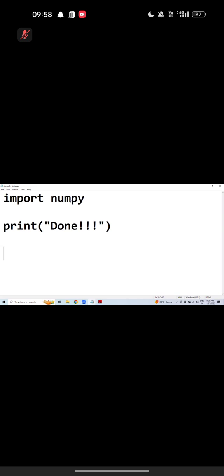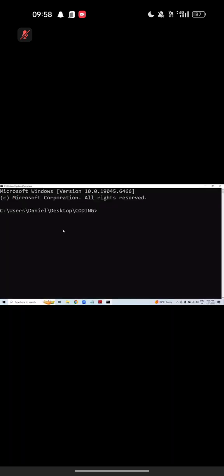Imagine if NumPy is not installed. What is the output? Module not found error. What error, Sachi? Module not found error. Before importing, you have to install NumPy. If Pandas is already installed, you need not install it again. Can I get a response from you? While importing NumPy, the name should be matched. Otherwise, module not found error. What error, Sachi? Module not found error. Make a note of this, right? So this is the way.